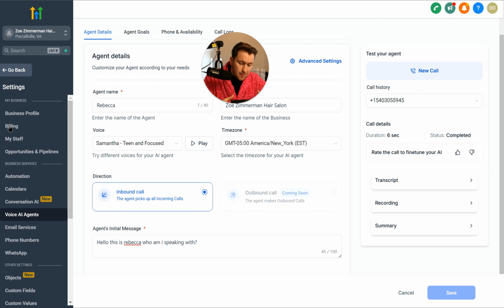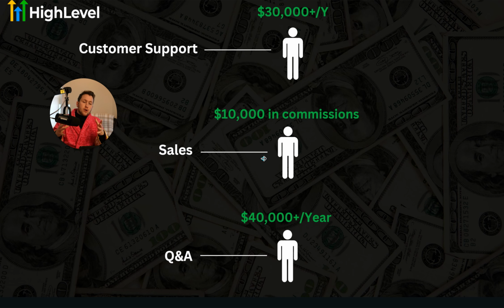So now that you understand how to set up the bot, I want to go over something very important, which is the future of this and actually how easy it is to sell and make money with this. I'm talking putting dollars, pesos, coin, whatever you want to call it, into your pocket. Check this out. We're entering an era where we're not selling things that people may need. We're selling solutions to problems they already have.